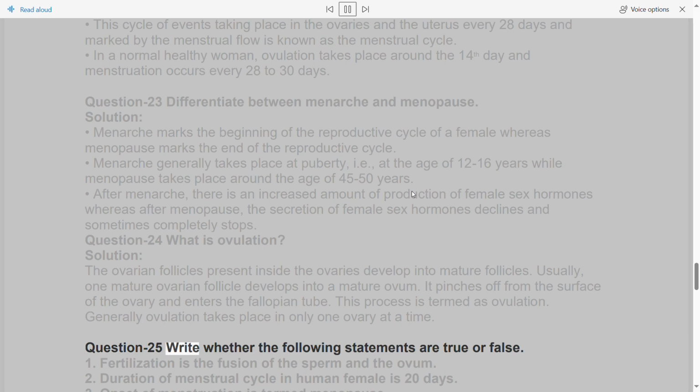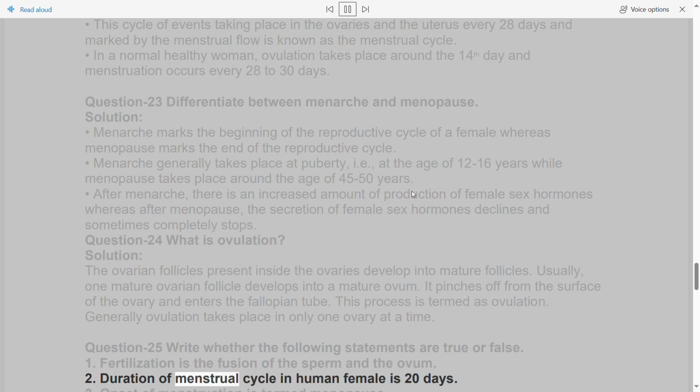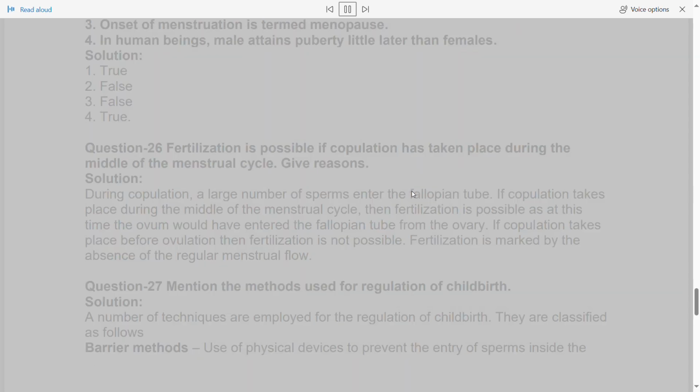Question 25. Write whether the following statements are true or false. 1. Fertilization is the fusion of the sperm and the ovum. 2. Duration of menstrual cycle in human female is 20 days. 3. Onset of menstruation is termed menopause. 4. In human beings, male attains puberty little later than females. Solution. 1. True. 2. False. 3. False. 4. True.